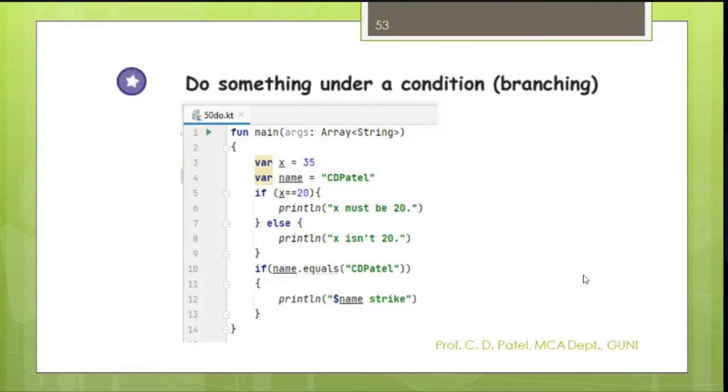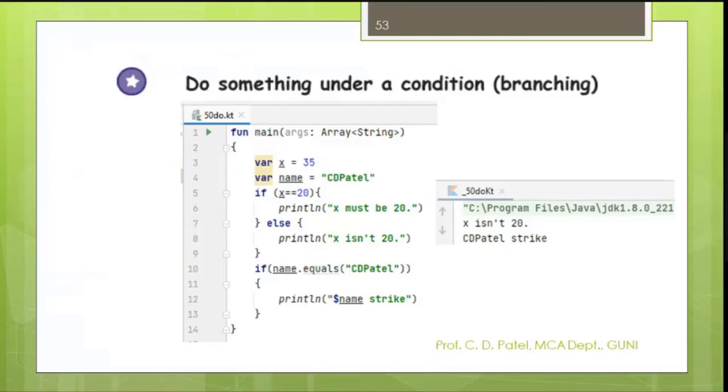So I am going to skip these programs. Please understand the answer. This is your answer. X is 20. CD Patel on strike. CD Patel on strike.